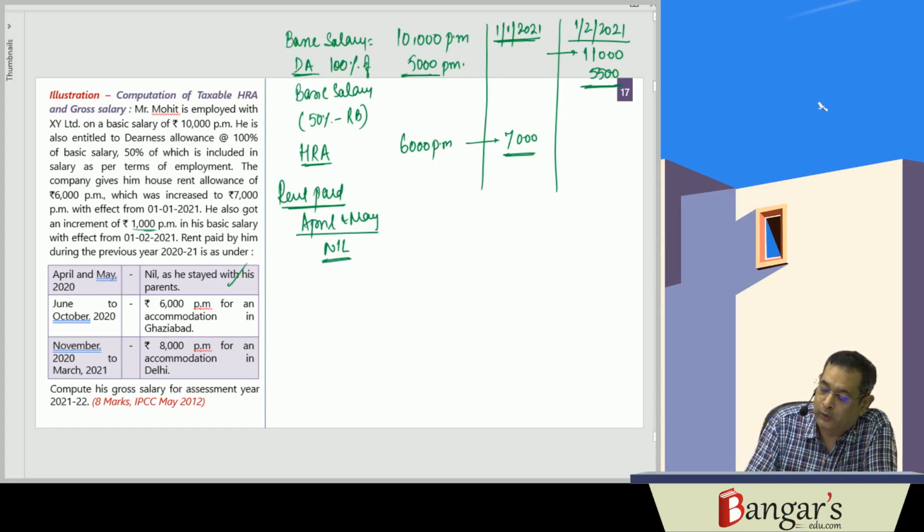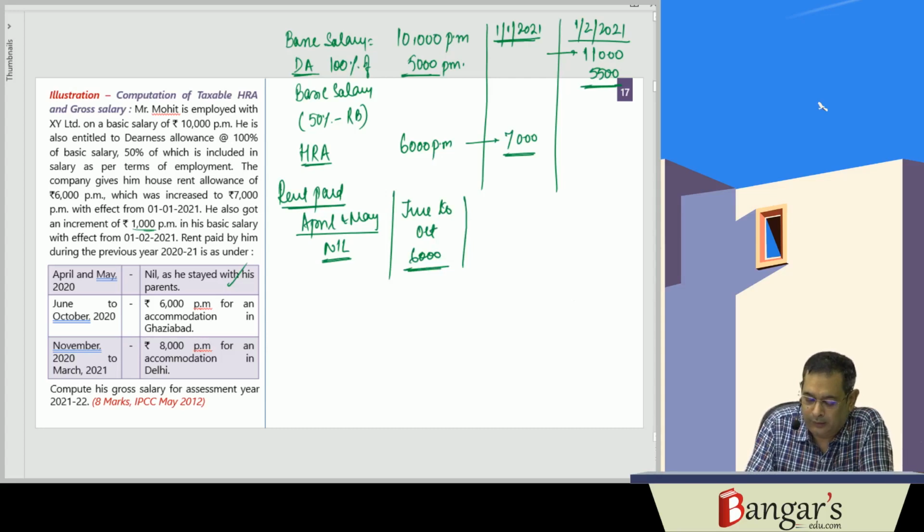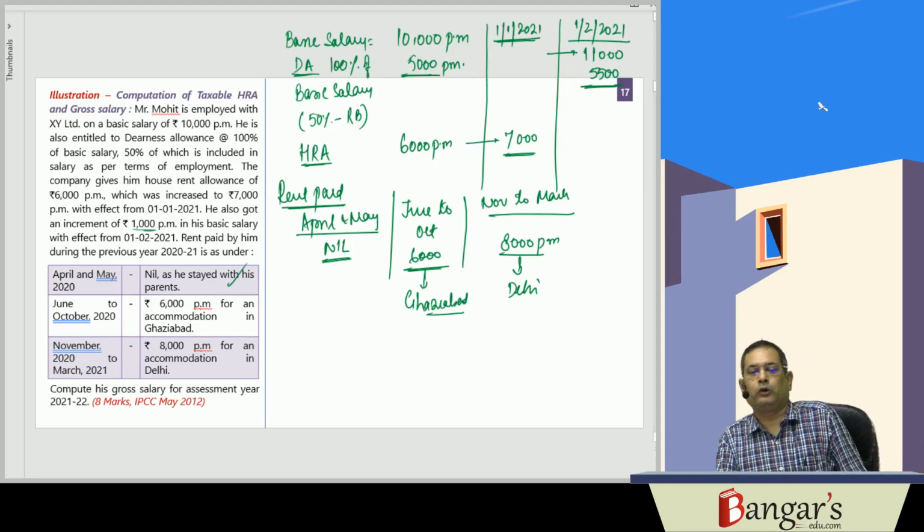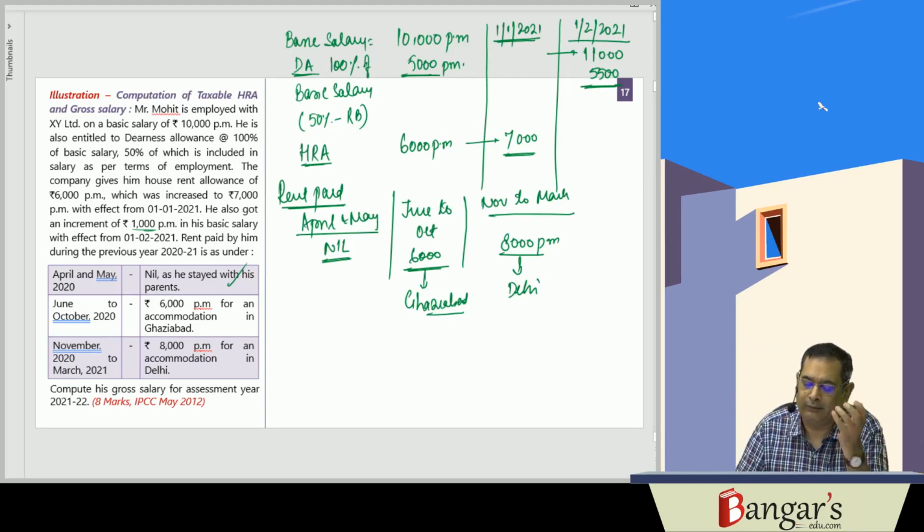Then June to October, rent paid is 6,000 per month. Then November to March, it is 8,000 per month. This is in Delhi, and here it is in Ghaziabad. Now what they are saying is compute the gross salary for the relevant assessment year. We are required to compute the gross salary.